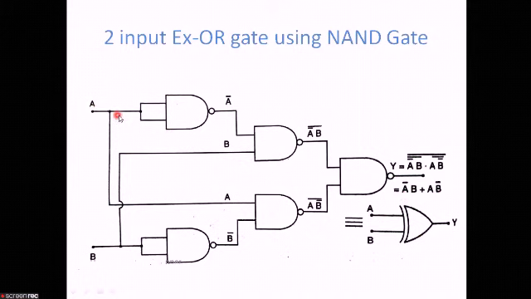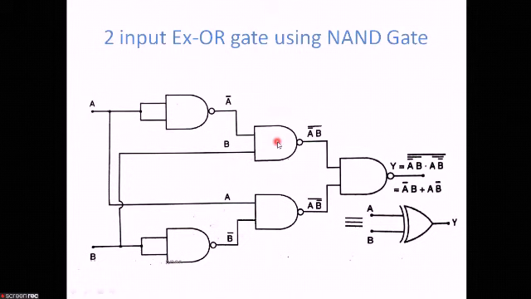Just take this one, A is going here. You know this one already, it was discussed in NAND gate, that when A is going as 2 inputs, here we will be getting the inverted. That is, this NAND gate is acting as an inverter here. So A is going as 2 inputs, so we are getting A bar. Similarly, this B is going as the 2 inputs in the case of the second NAND gate, so this is B bar.